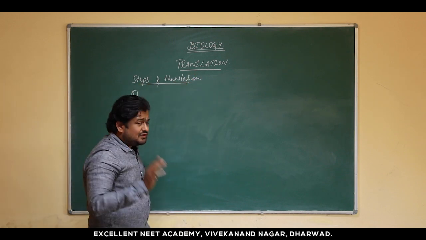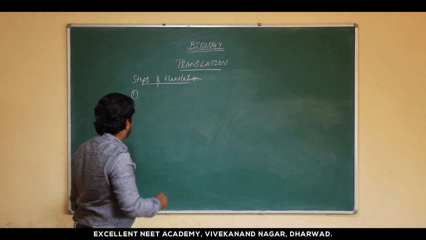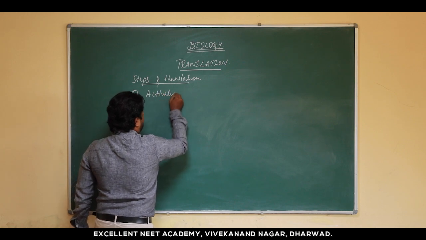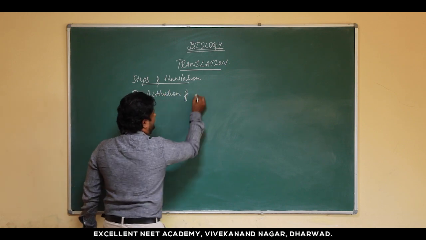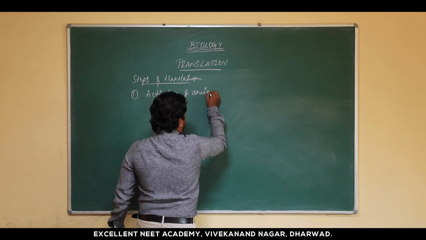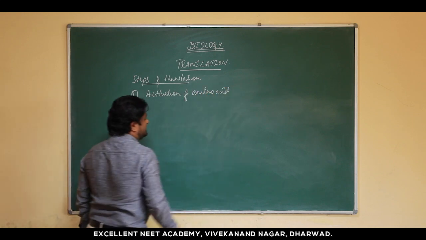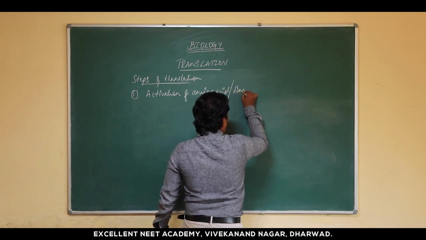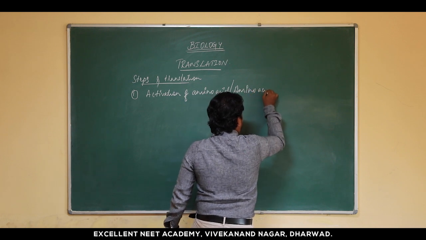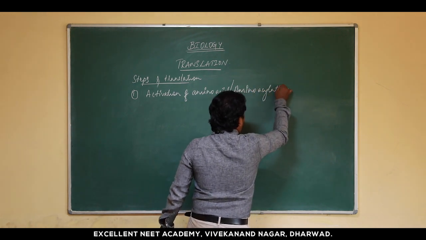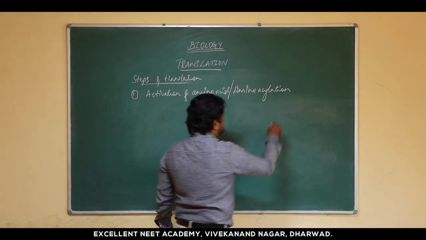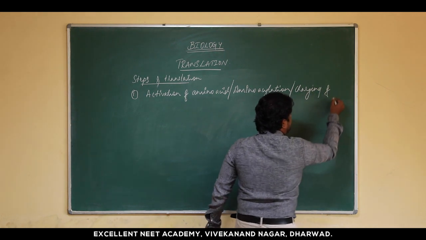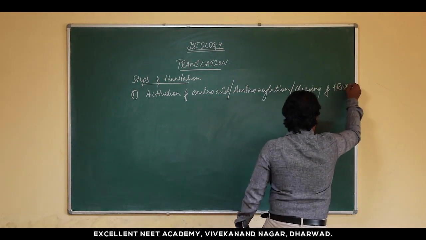So you have 4 steps in which translation takes place. The first one is activation of amino acid. It is also called amino acylation. It is also called charging of tRNA.